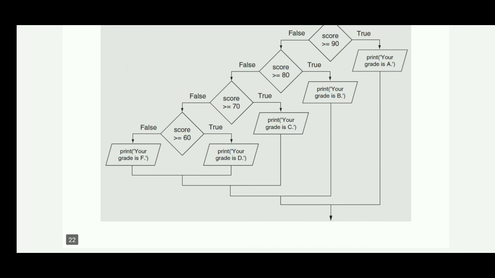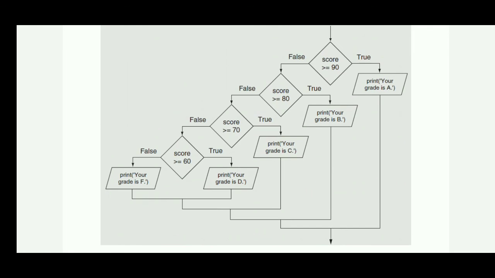So suppose we want to write code for this flowchart, then how can we write it?